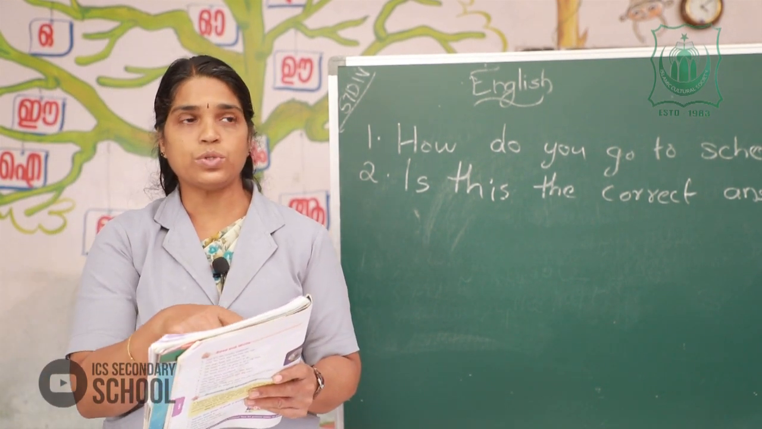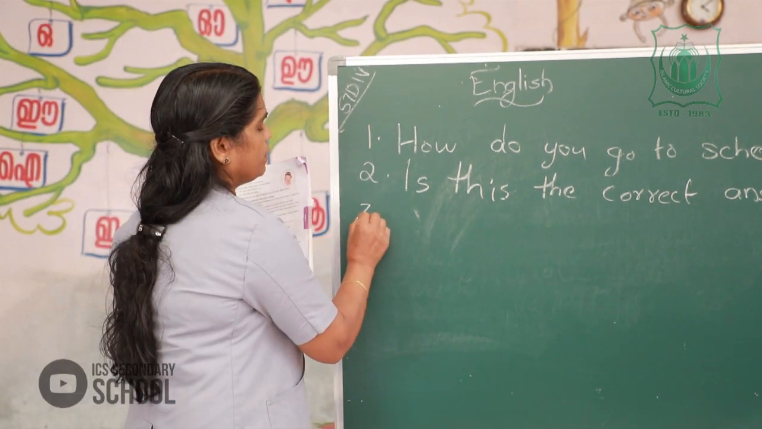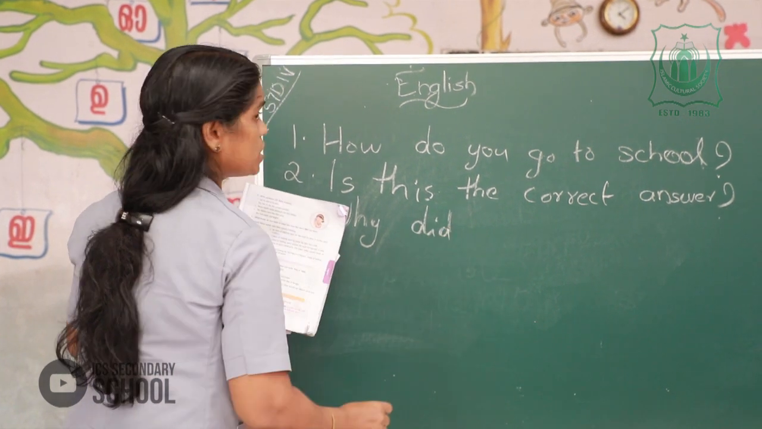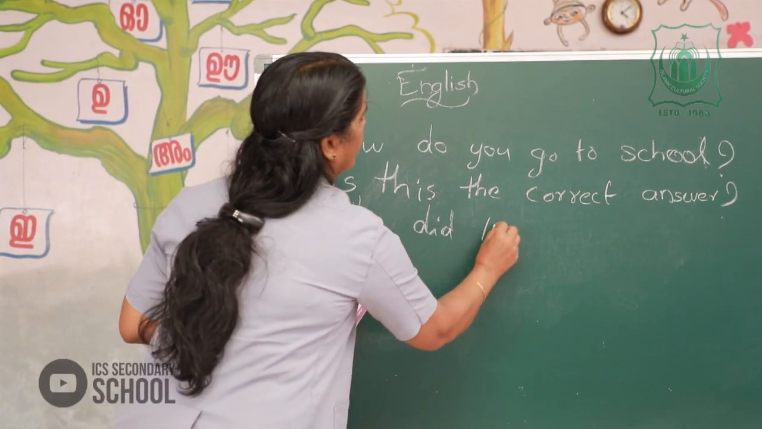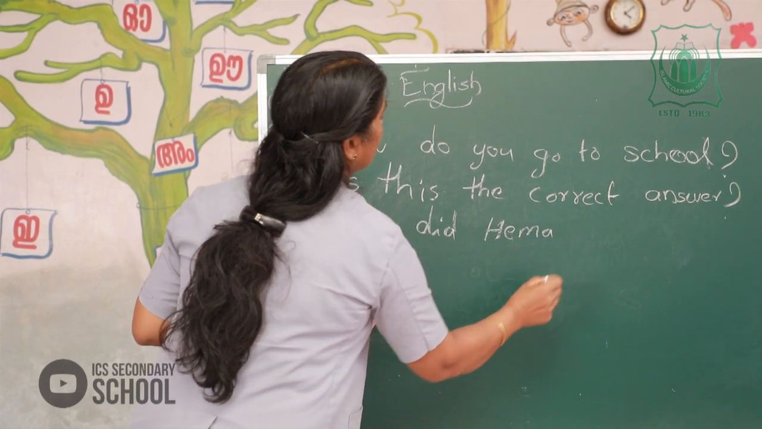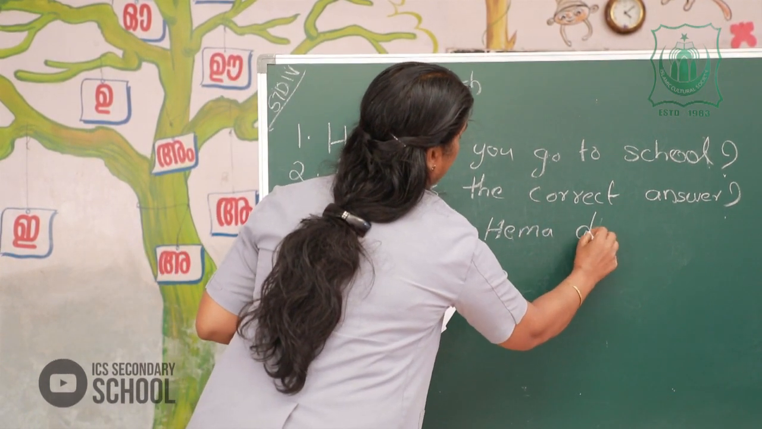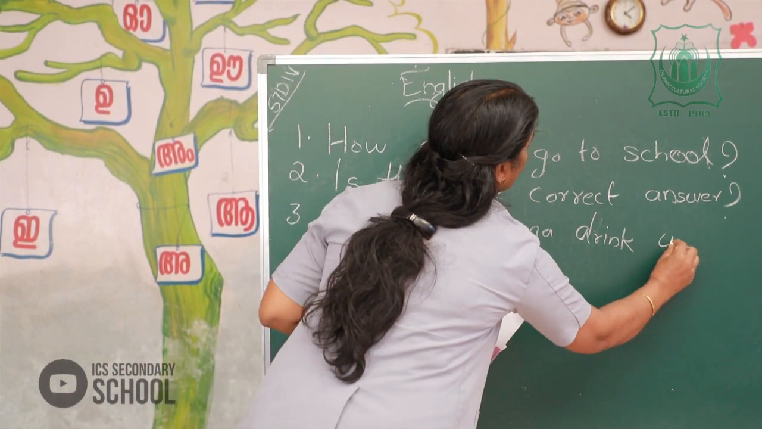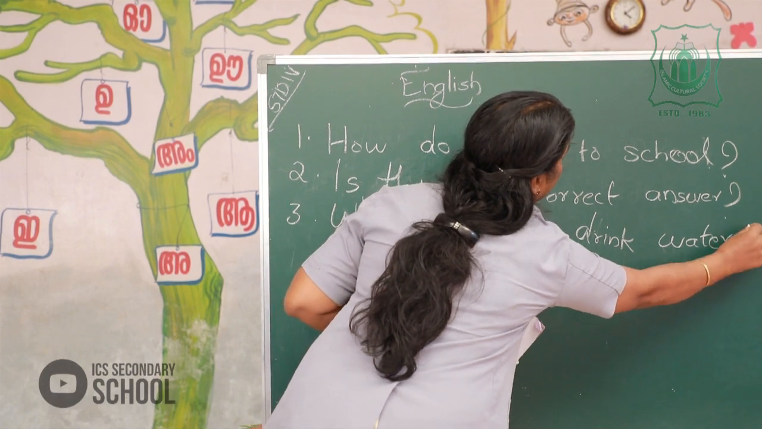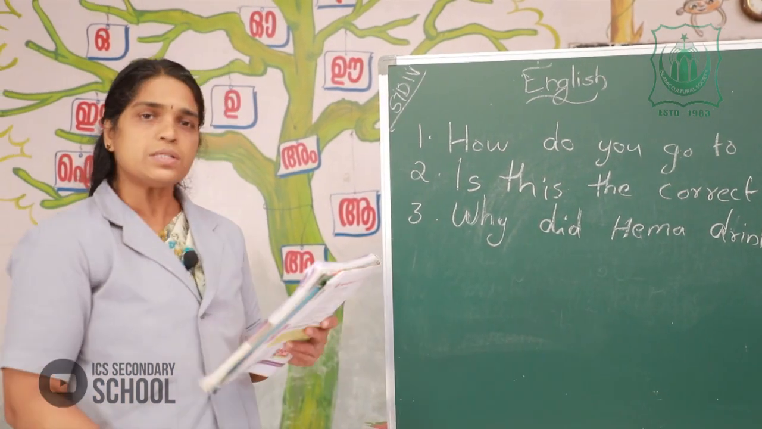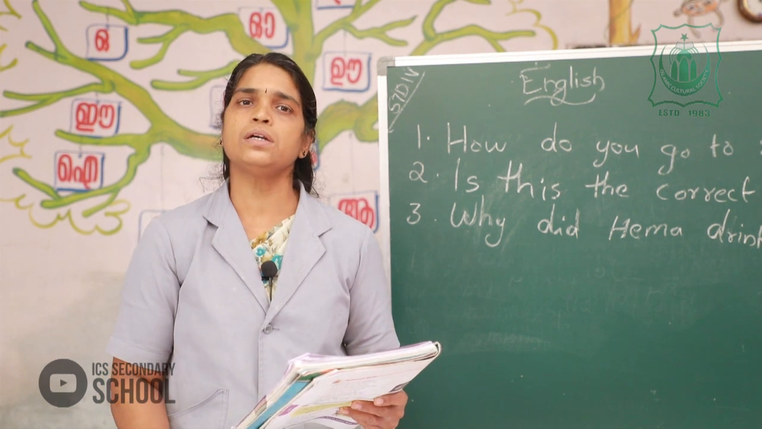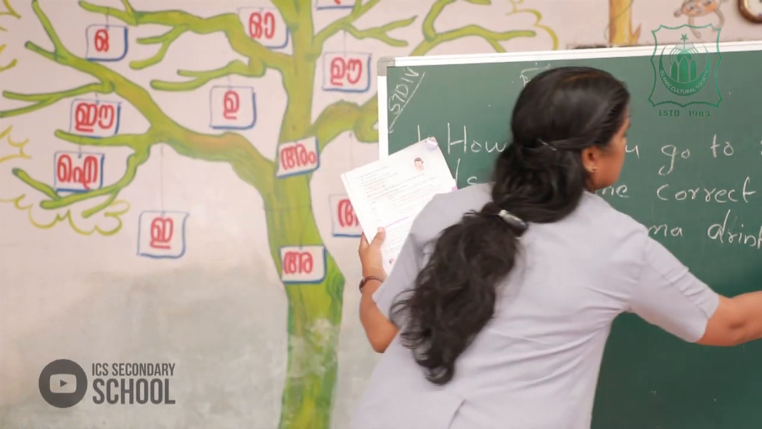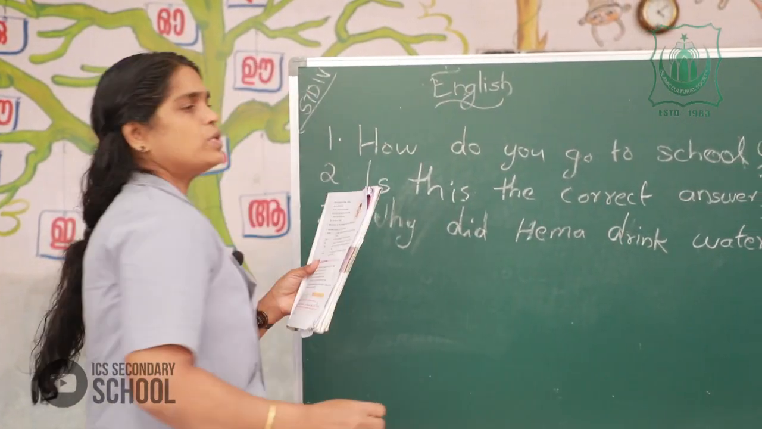Then we can say why did, subject. Who is the subject? Hema. Why did Hema drink water? Because she was thirsty. Why did Hema drink water? Because she was thirsty. Okay.